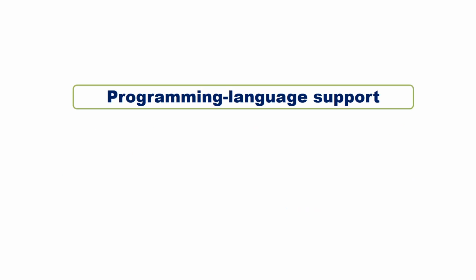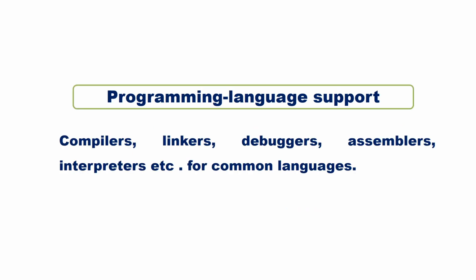Next one is programming language support. These are system programs that provide support to do programs in common programming languages, like compilers, linkers, debuggers, assemblers, interpreters, etc. Next is program loading and execution. Our programs were compiled and assembled using those system programs that fall under the category programming language support. Once your program is compiled or assembled, it has to be loaded and executed.